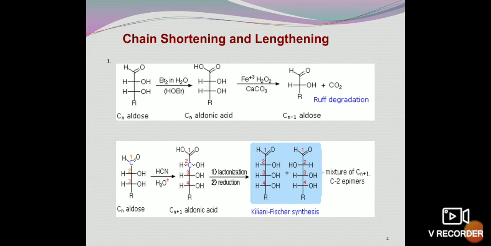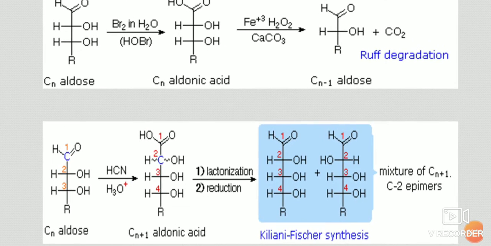The second reaction, we are taking a Cn aldose. It is converted to aldonic acid on reaction with HCN in presence of acid. The first carbon atom, CHO, is converted to a carboxylic acid. Further, on reaction, lactonization and second is reduction, we see two kinds of products are formed.